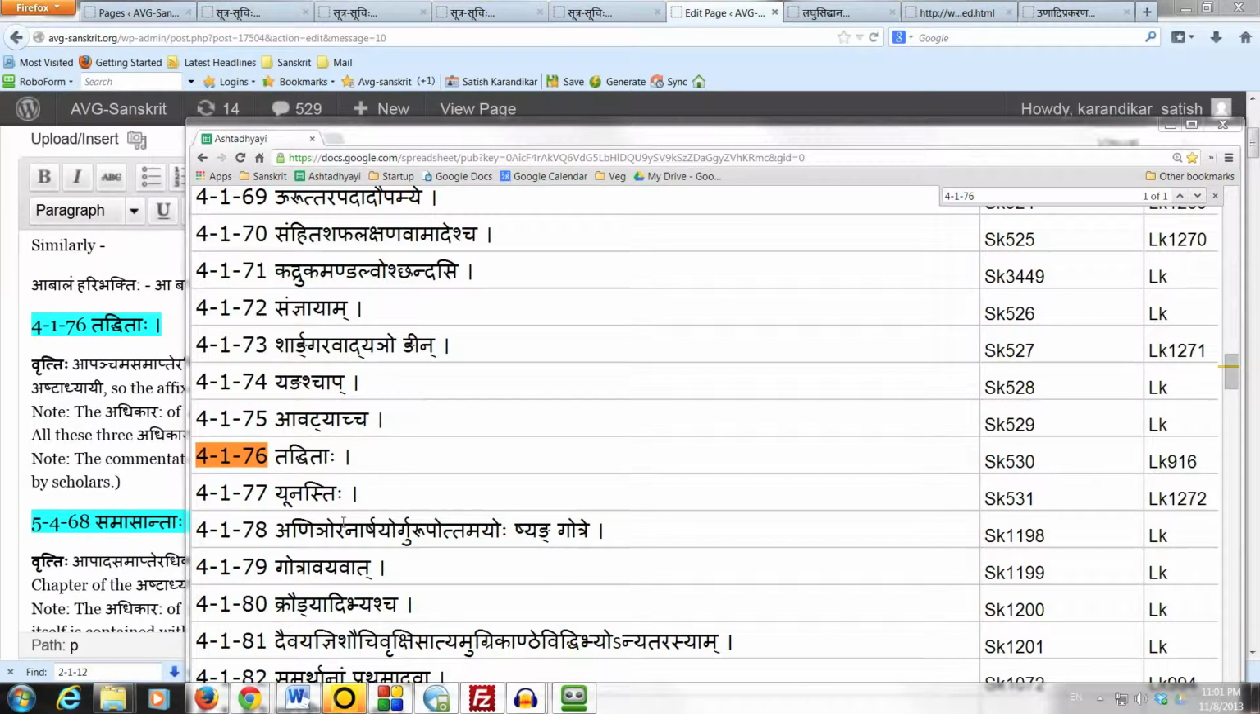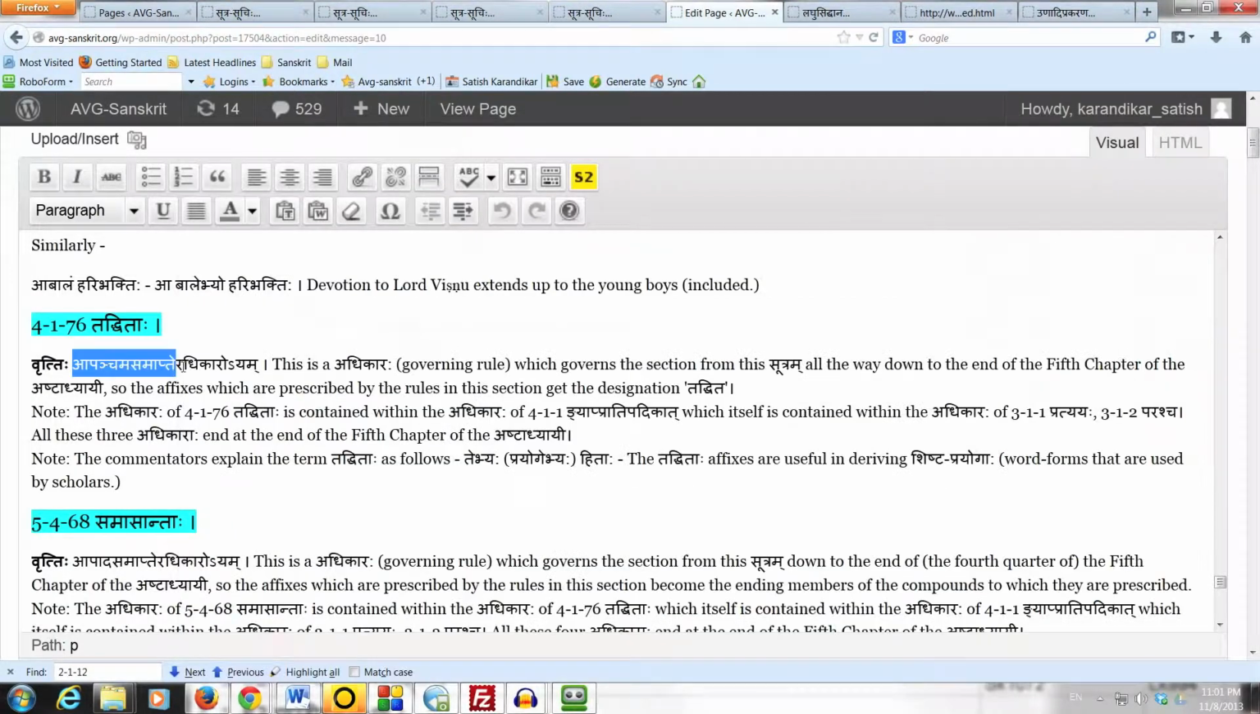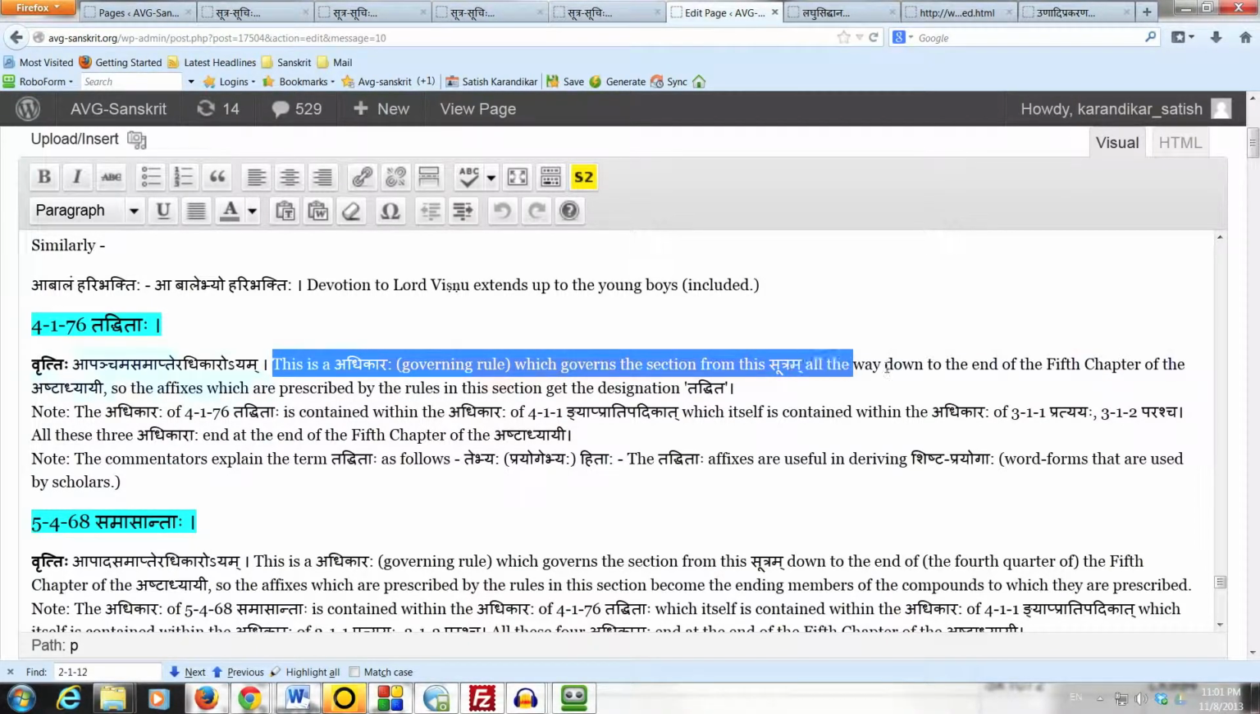Now we are going to jump to a completely different section of the Ashtadhyayi, the section of Tadhitaha. Sutram is 4176. Tadhitaha. Vritti says, Apanchama samapte radhikaroyam. Apanchama samaptehe adhikaraha ayam. This is adhikara sutram, a governing rule which governs the section from this sutram all the way down to the end of the 5th chapter of the Ashtadhyayi.